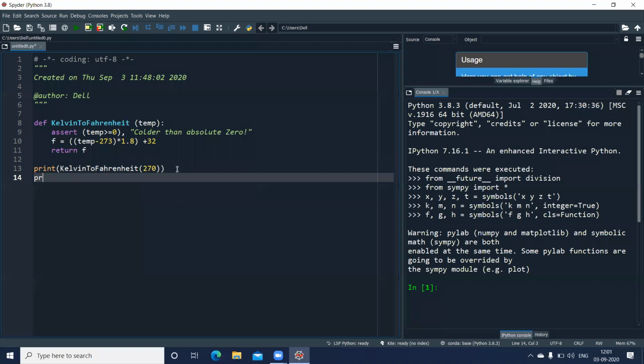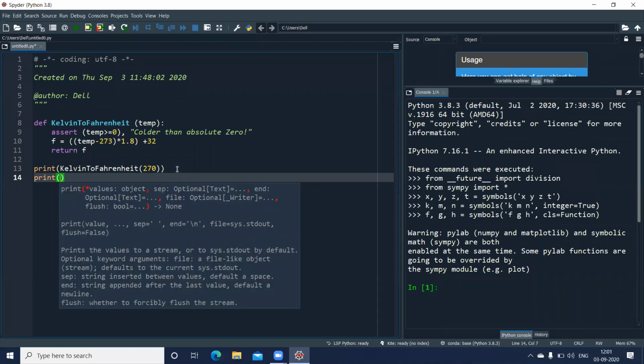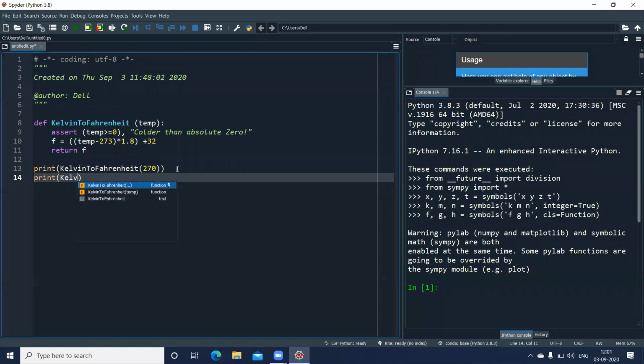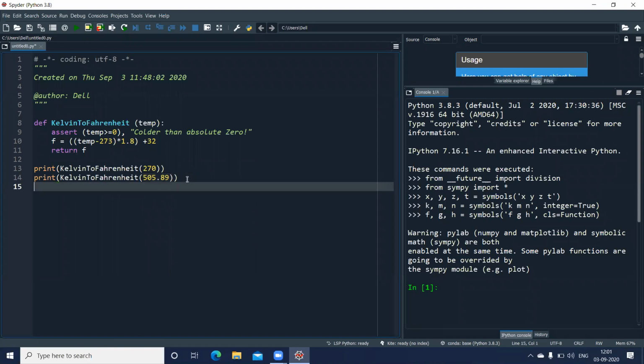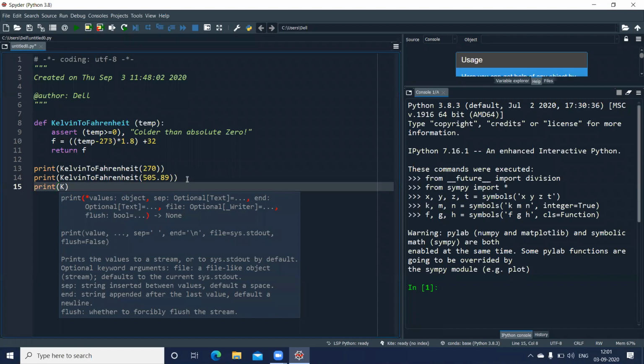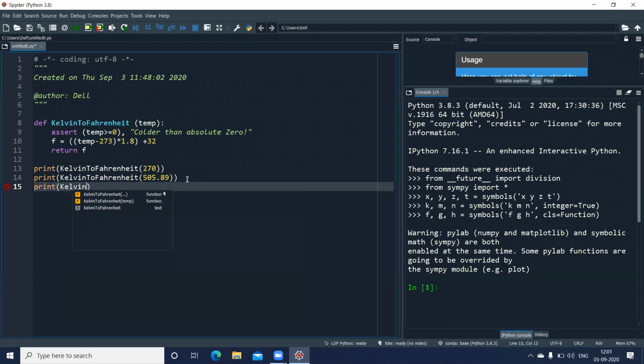Again, one more print statement calling the function, and this time let me pass a decimal value, say 505.89. Finally, we'll call this function with a negative value, let us put minus 56.